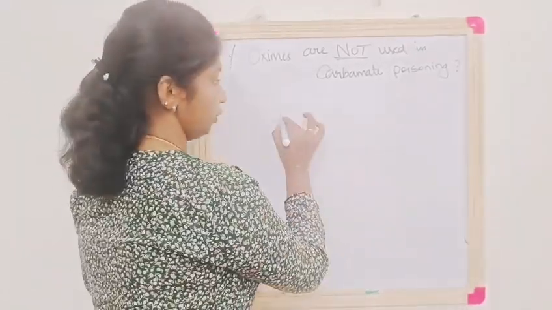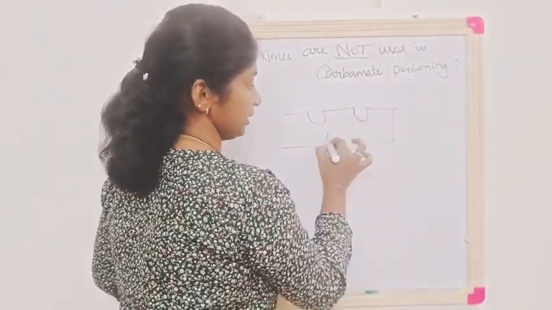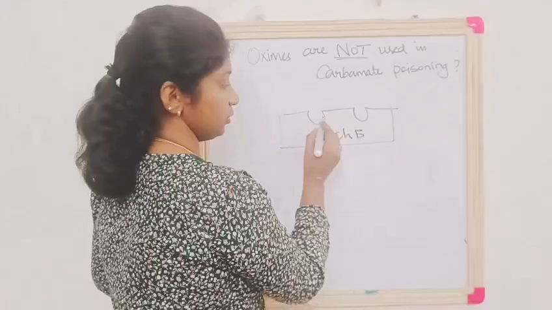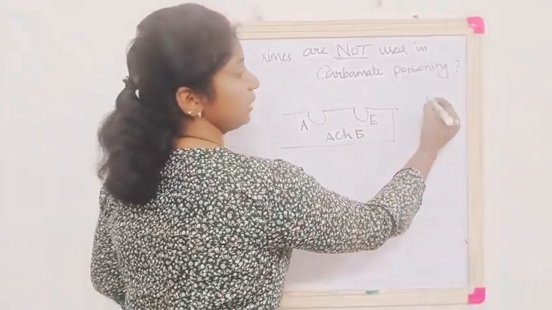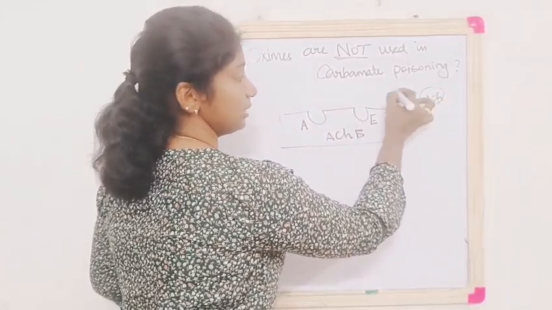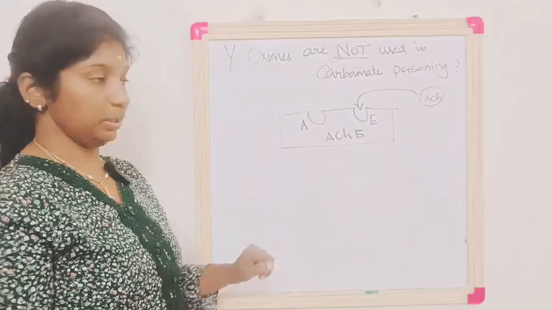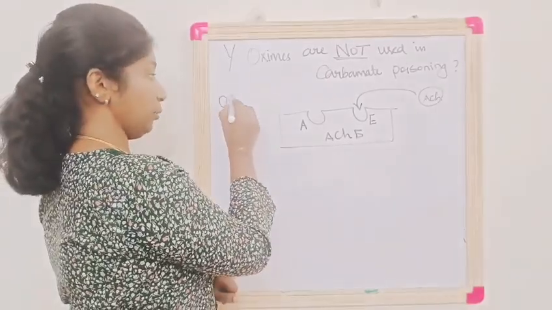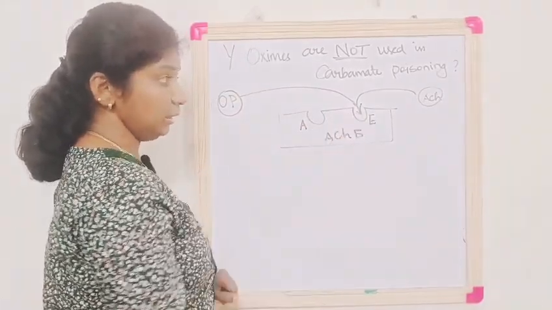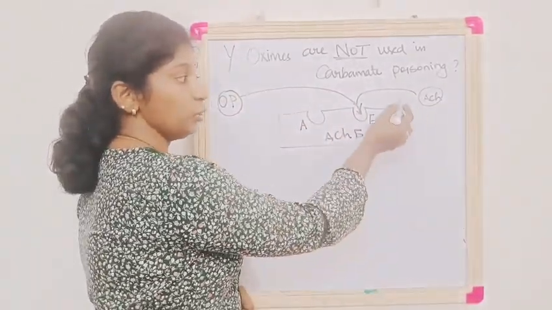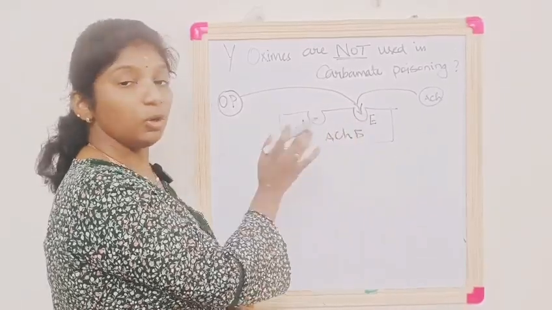So basically, you need to know this is the acetylcholinesterase enzyme. Okay, so there are two sites. One is the anionic site and another one is the esteric site. Usually acetylcholine comes and binds in the esteric site and it gets hydrolyzed. So this is what is happening normally. But in case of OP poisoning, all OP compounds go and bind with the esteric site, and it prevents the binding of acetylcholine to the esteric site and prevents its hydrolysis. So this is the problem in OP poisoning.